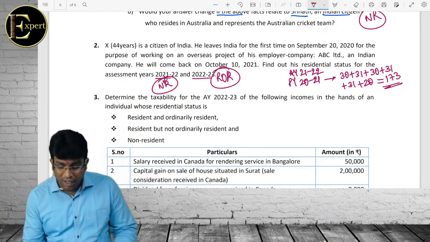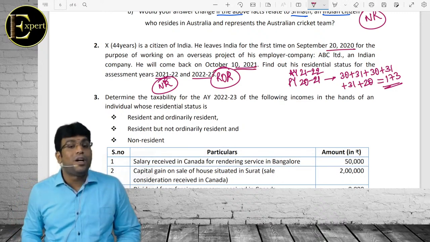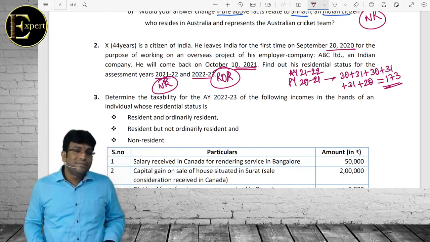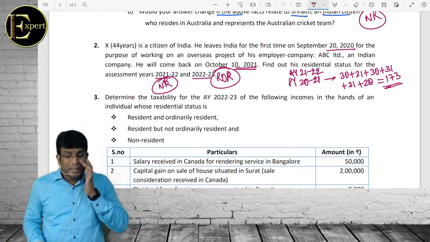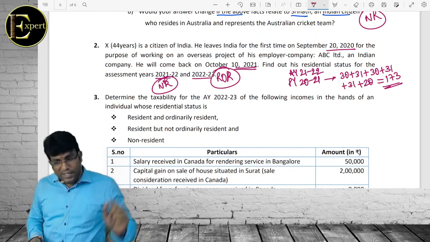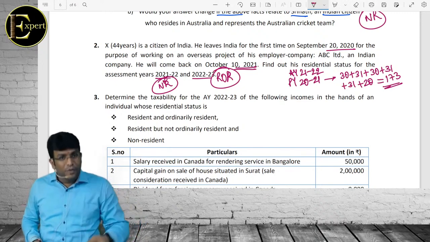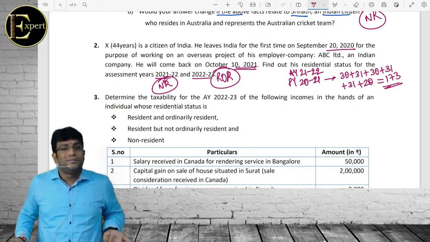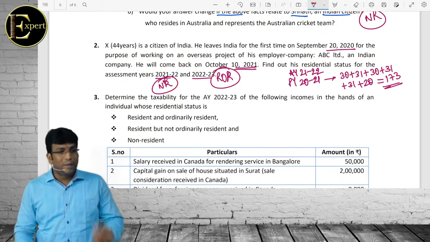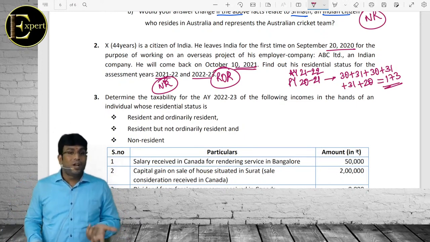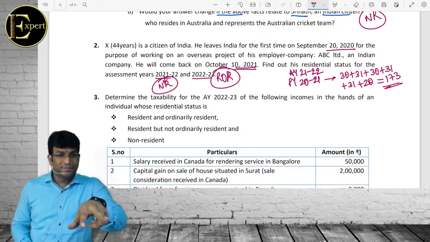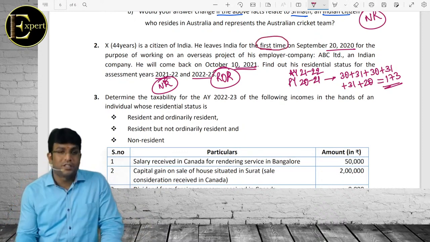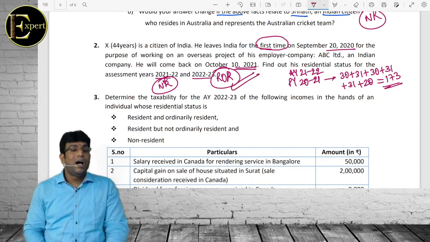अरे बेटा देख ना बेटा, ये 2020 में गया, 21 में आ ही गया पूरा का पूरा। अरे he will come back means what? आ ही गया ना। सर अगर परमानेंटली नहीं है ना तो वो लोग बोलते थे कि अभी जा रहा है, he came for 100 days, he came for 250 days, like that they will tell. प्रोजेक्ट के लिए था, प्रोजेक्ट खत्म हो जाएगा ना पूरा फिर। समझ गए ना यार? So that means what is the story? Special case will not apply. If special case will not apply, he will satisfy second basic condition, and he will obviously satisfy additional condition because of these two words called first time. तो बंदे का, भाई साहब का स्टेटस हो गया ROR.